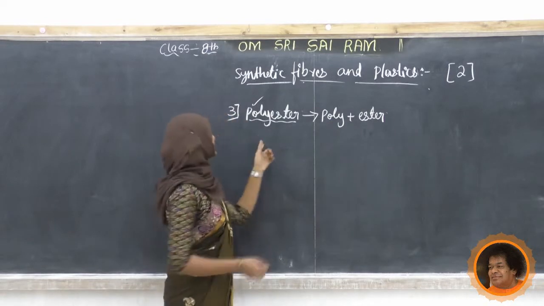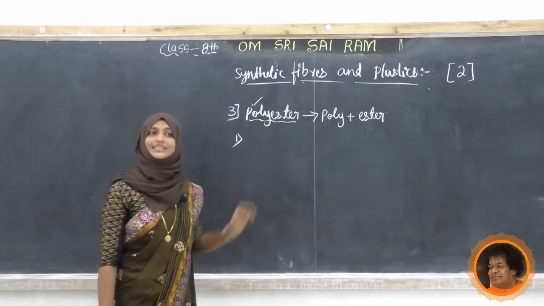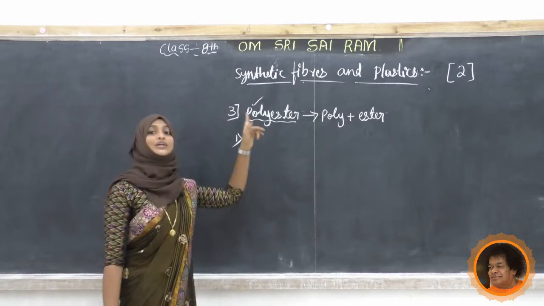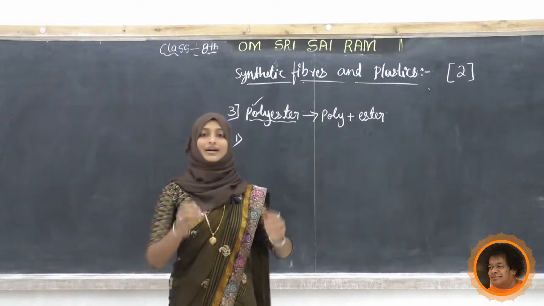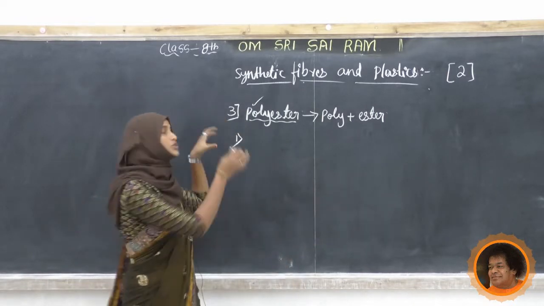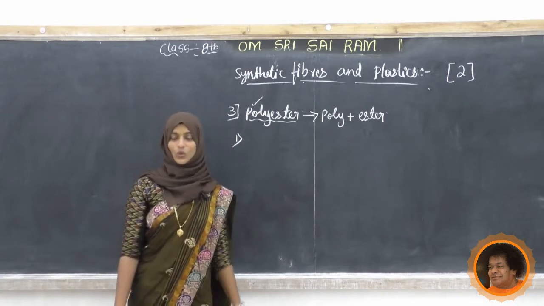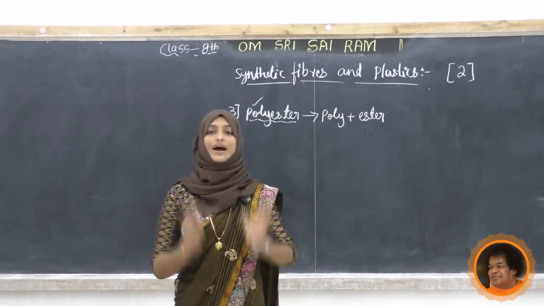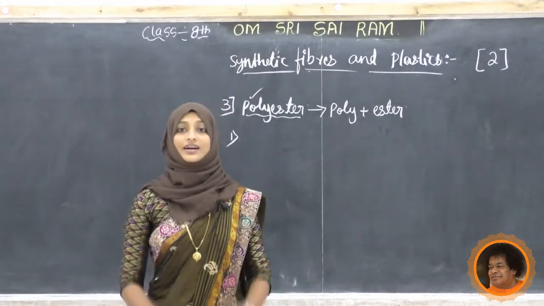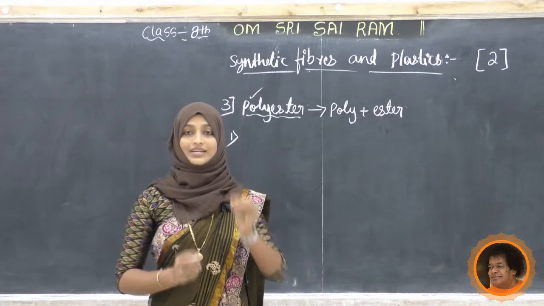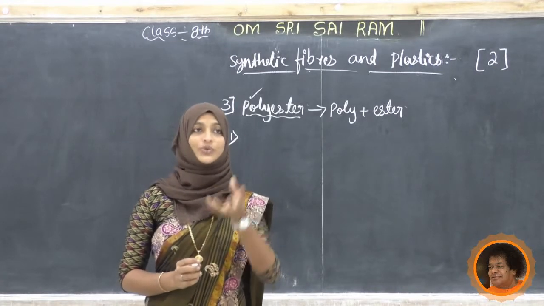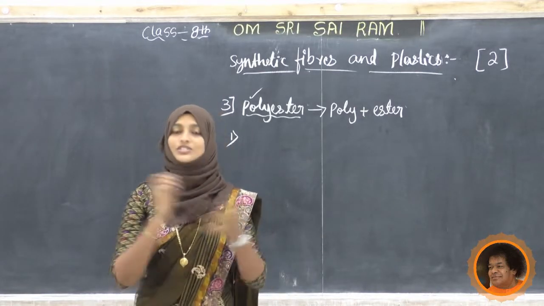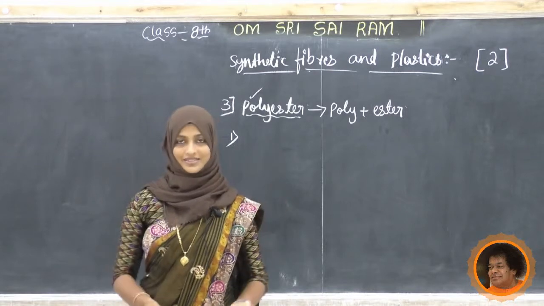Now tell me the characteristics. What is the first one? It is a synthetic fiber. It is man-made, so it is a synthetic fiber. But why do we choose polyester? Polyester fabrics do not wrinkle easily. In Kannada we say hudi agudu. It does not get wrinkled easily.